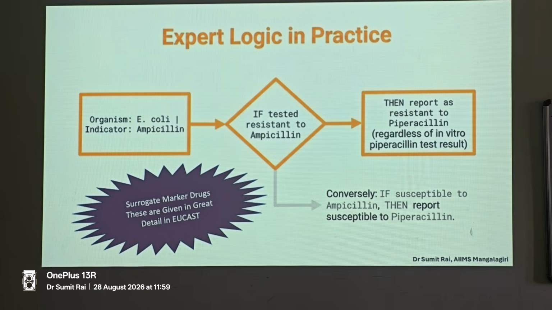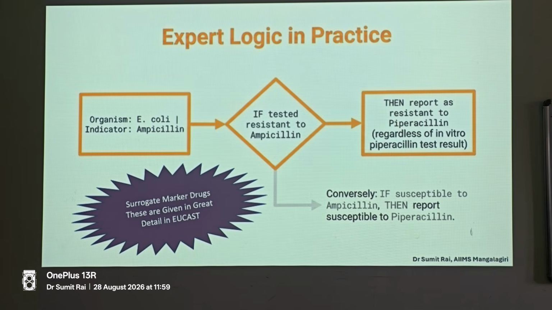So regardless of the in vitro results, we have to extrapolate, using surrogate markers, and that is the reason why over the years, through observation, we realized we had to change the surrogate markers also. The latest expert rules and surrogate markers were released on 10th of July 2026 by EUCAST.